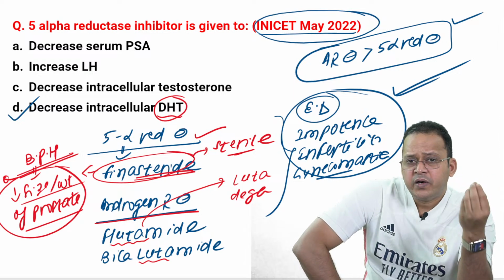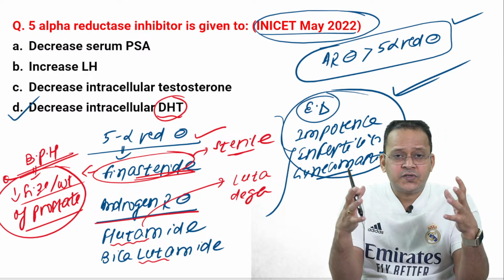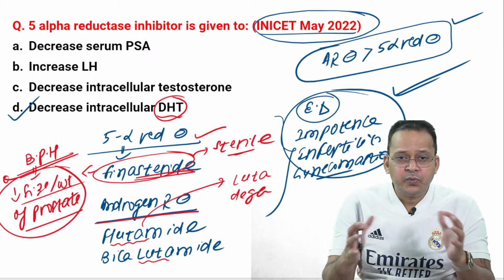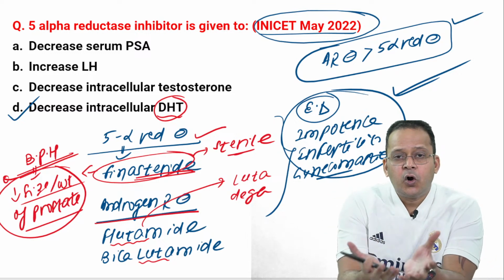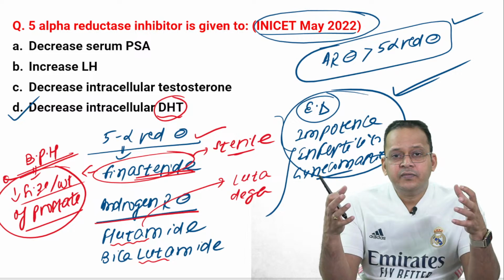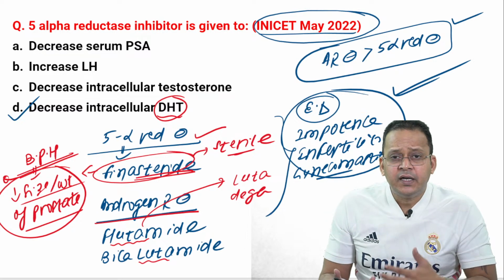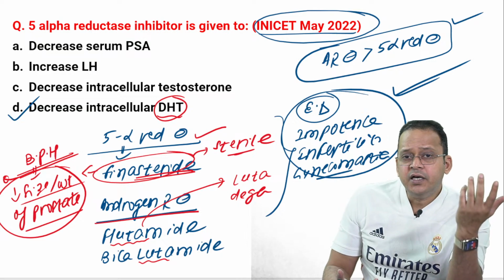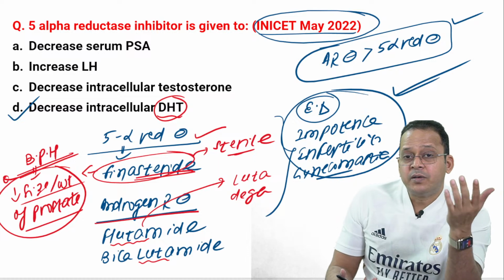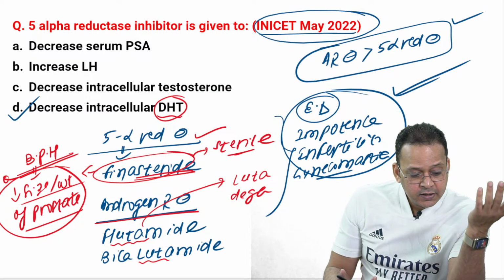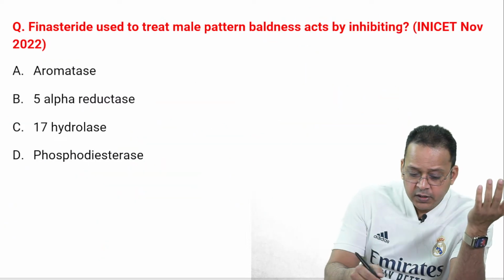Finasteride is the answer. So when we use finasteride in BPH, whenever the prostate is of huge size and because of the sheer volume and size is causing pressure symptoms on the prostatic urethra, to relieve that pressure I have to decrease the size. And you know that size will not decrease overnight. I will need at least 3 to 6 months for the effect to begin. It means they improve the outcome in the long term, right guys? So that's all for today guys. These were the MCQs. Acha, there is one more MCQ.